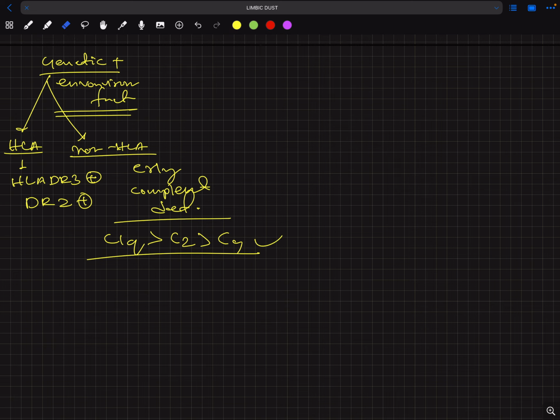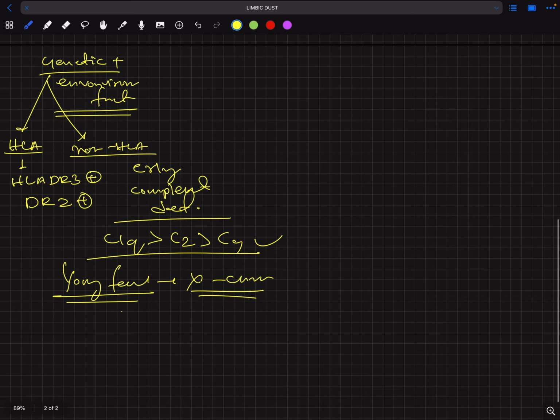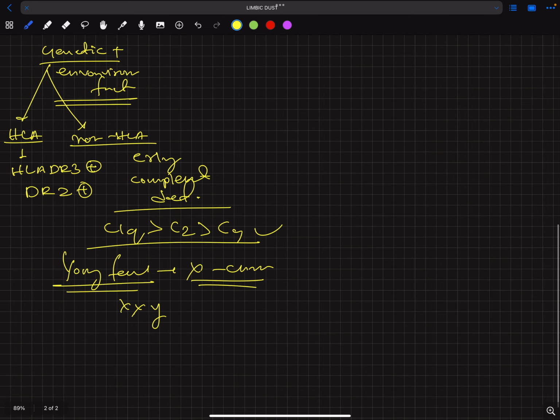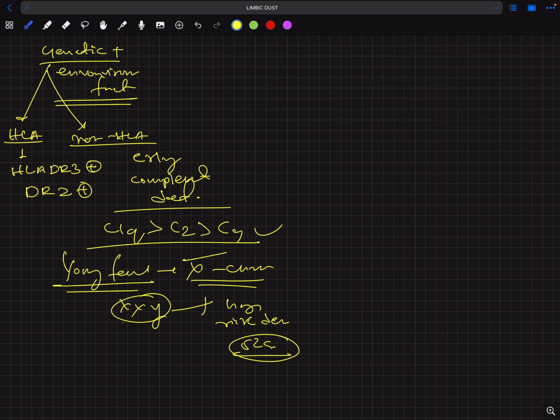We most commonly see that SLE affects young females. So what is most common in females? That is the X chromosome. In case of a Klinefelter male, there is a double X chromosome, so they are also at high risk of developing SLE. So the X chromosome has an association with SLE. If the number of X chromosomes increases, the risk of SLE also increases. Another is chromosome number 3. There is a gene called the TREX gene that is also responsible for SLE.